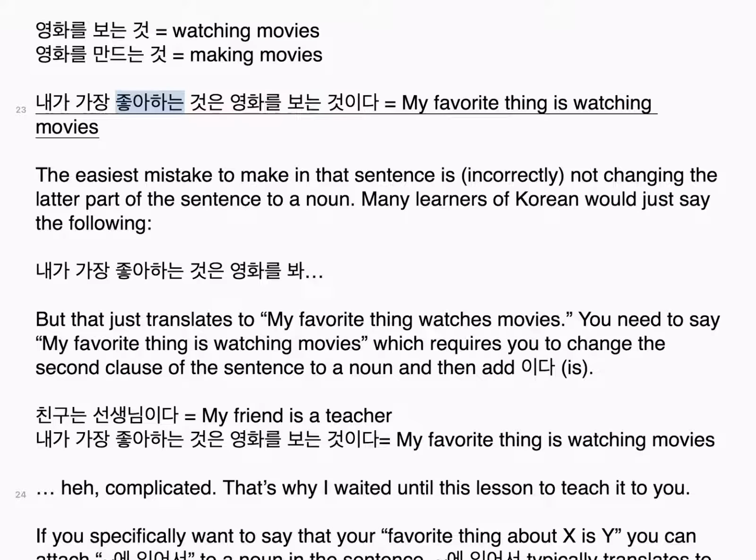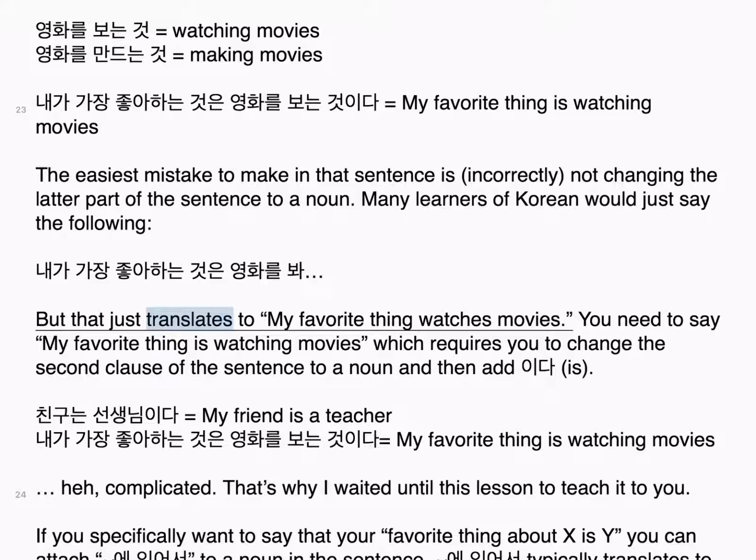내가 가장 좋아하는 것은 영화를 보는 것이다. My favorite thing is watching movies. The easiest mistake to make in that sentence is incorrectly not changing the latter part of the sentence to a noun. Many learners of Korean would just say the following. 내가 가장 좋아하는 것은 영화를 봐.